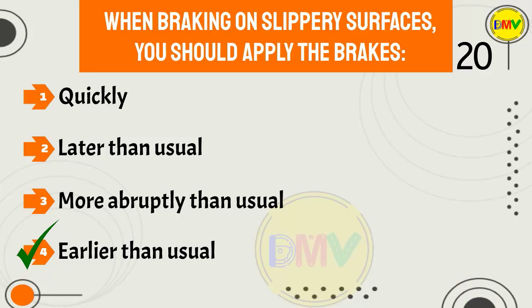The correct answer is 4. When braking on slippery surfaces, such as roads covered in snow or ice, you should apply your brakes steadily and slowly to avoid locking your brakes. Apply the brakes earlier than you would on a different surface to allow your vehicle extra time to safely slow down.